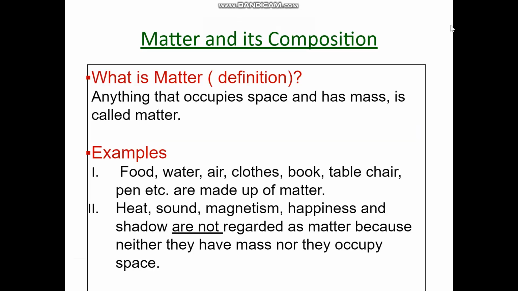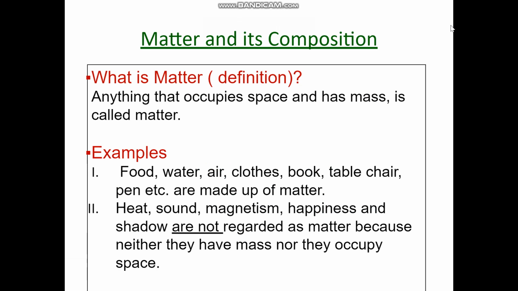Children, you see various things around you. Some are big and some are small. Some are heavy and some are light. You can touch them, you can feel them. You can do so because they are all made up of matter. Now, what is the definition of matter? Anything that occupies space and has mass is called matter.